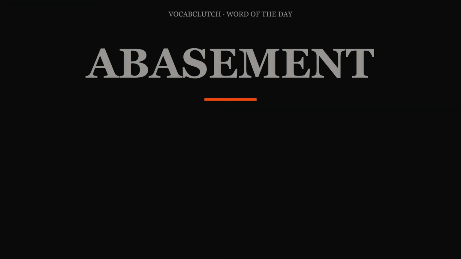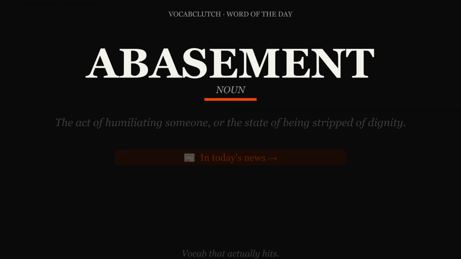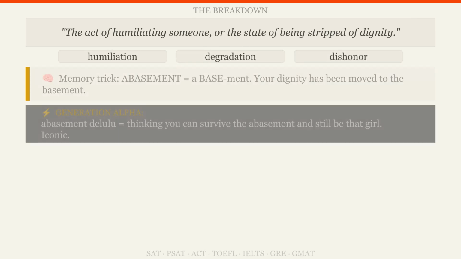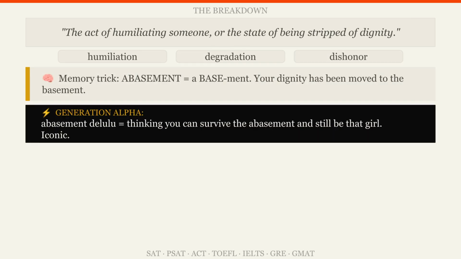Our word of the day is abasement, a noun. It is defined as the act of humiliating someone, or the state of being stripped of dignity. The definition of abasement is humiliation, degradation, or dishonor. A memory trick is to remember abasement equals a basement, where your dignity has been moved to the basement.